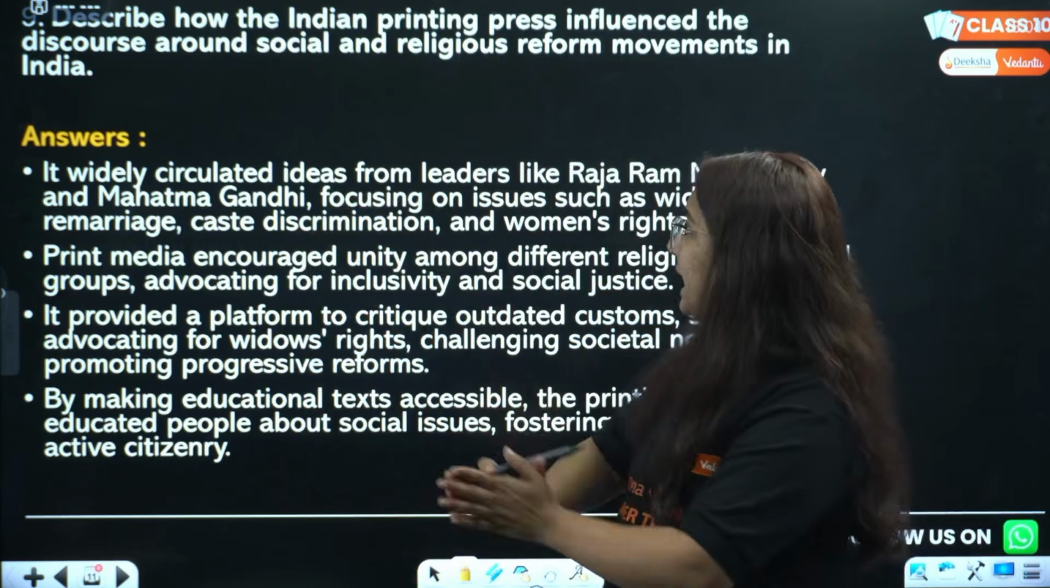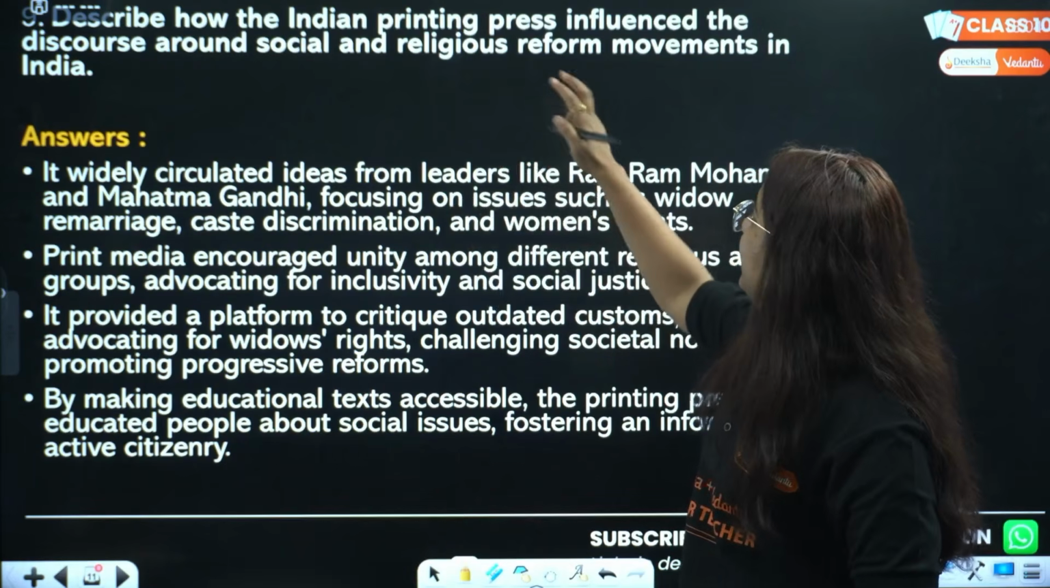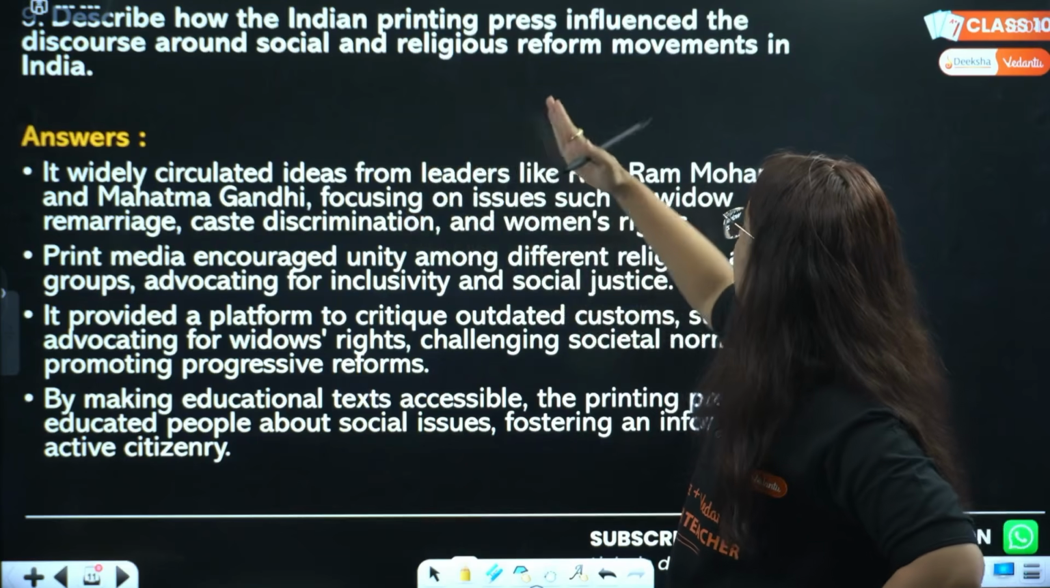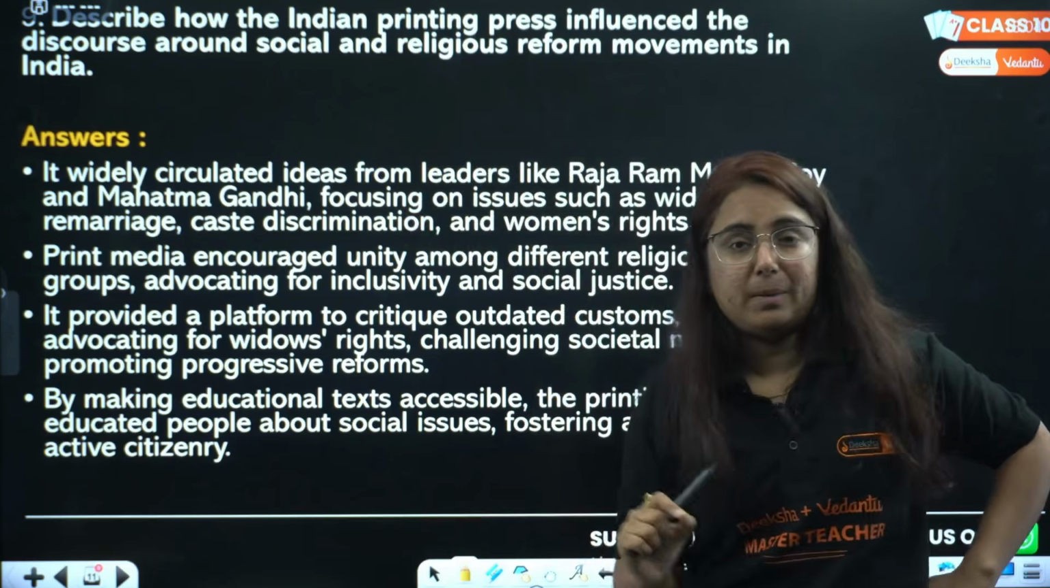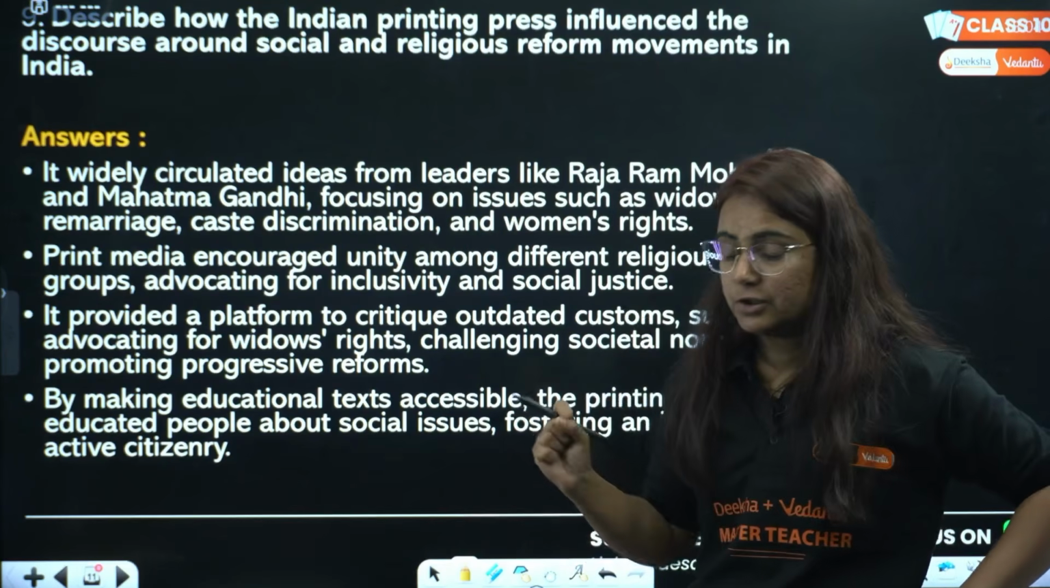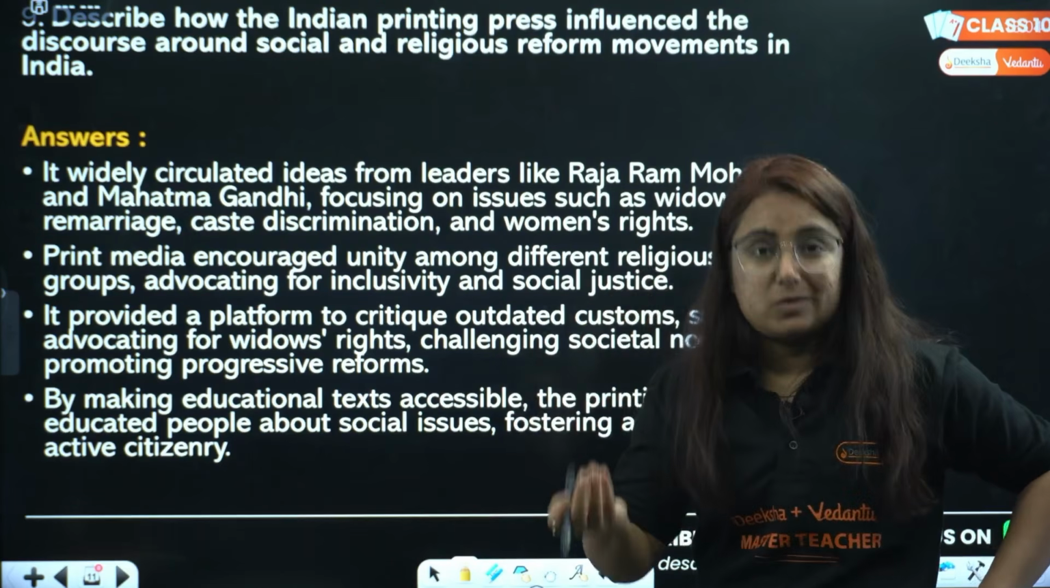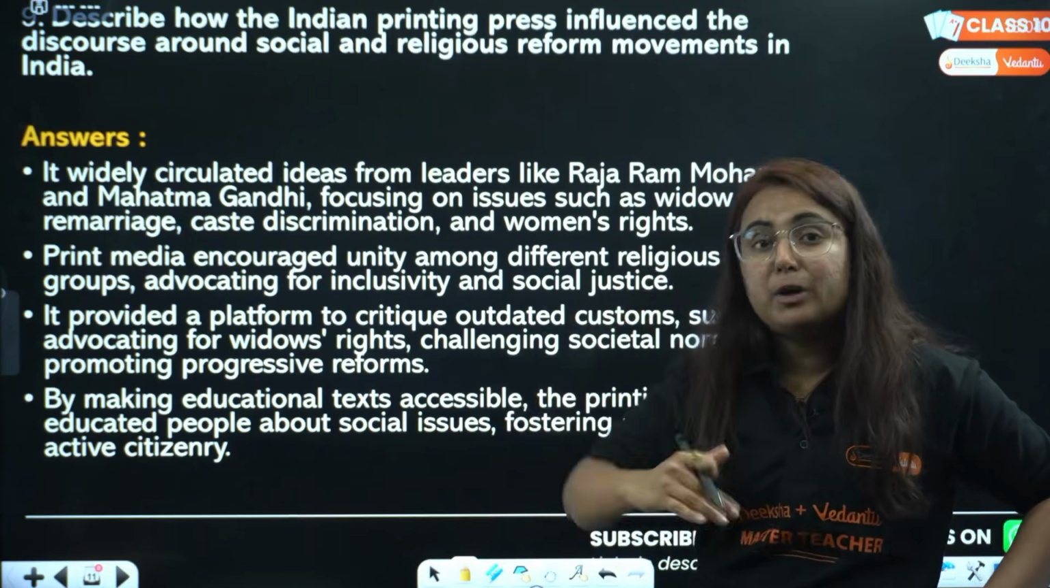Question number 9. Describe how the Indian printing press influenced the discourse around social and religious reform movements in India. My dear students, print culture had an important role in changing the society and religion of India, bringing reforms that were needed. And the people who were reformers used it in a positive way.